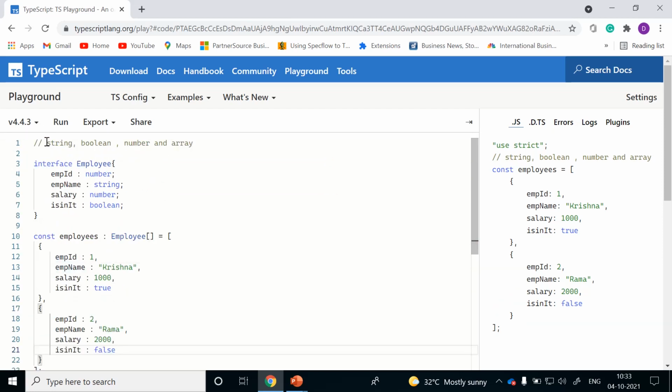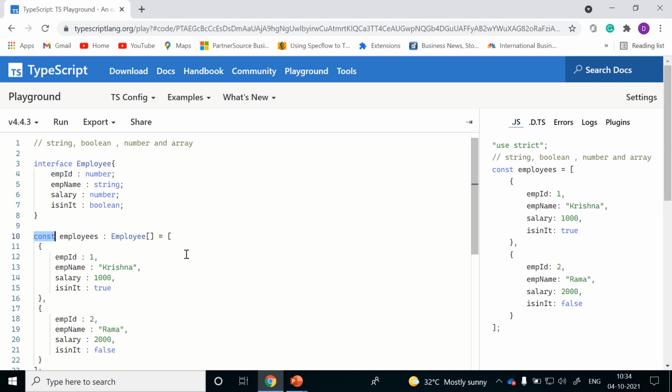As we discussed, TypeScript mainly has four types: string, boolean, number and array. Employee ID is a number, employee name is a string, salary is a number, and isInIT is a boolean. As we discussed, we defined a list of employees.